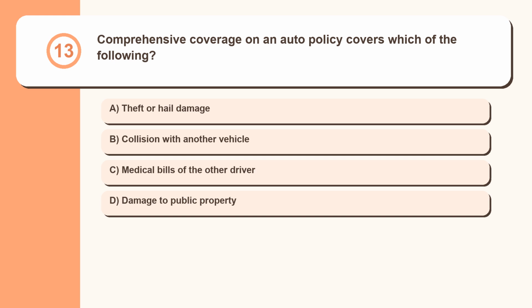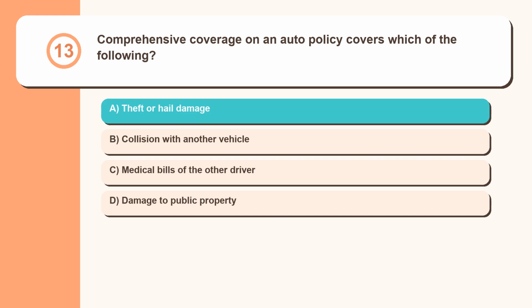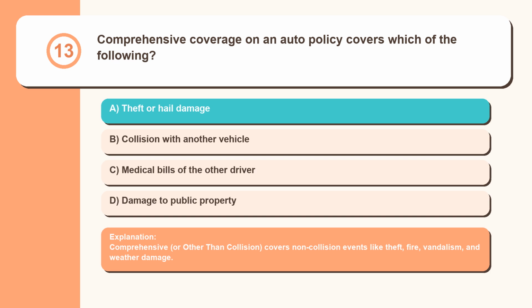Question 13. Comprehensive coverage on an auto policy covers which of the following? Theft or hail damage, collision with another vehicle, medical bills of the other driver, damage to public property. Comprehensive, or other than collision, covers non-collision events like theft, fire, vandalism, and weather damage.